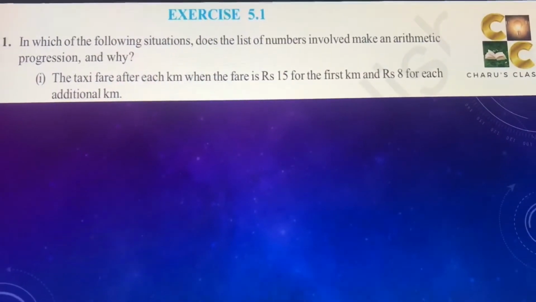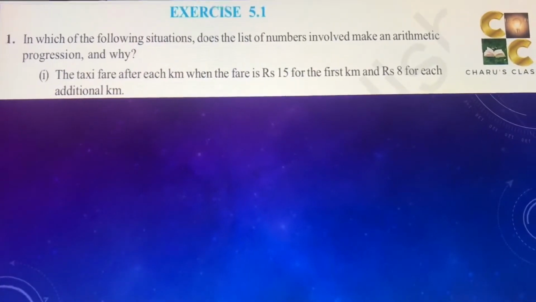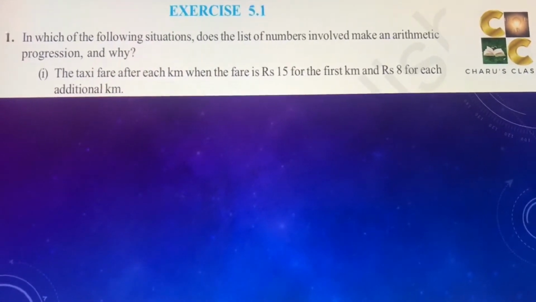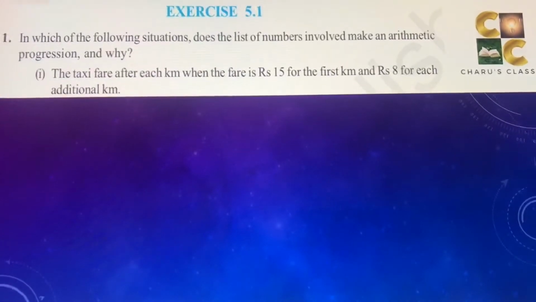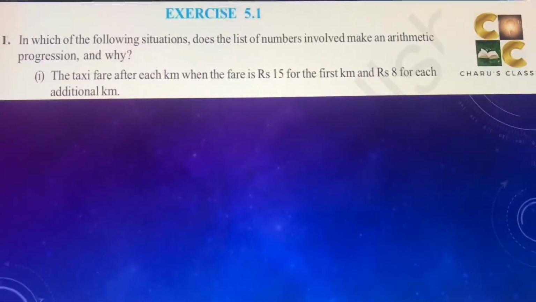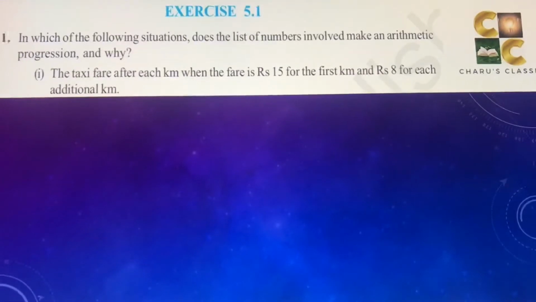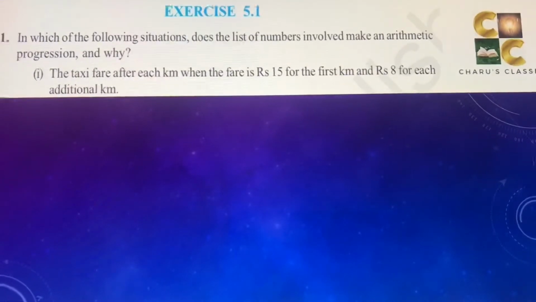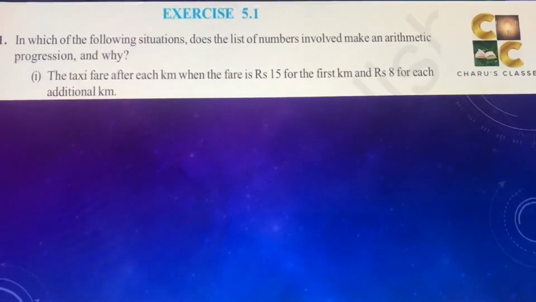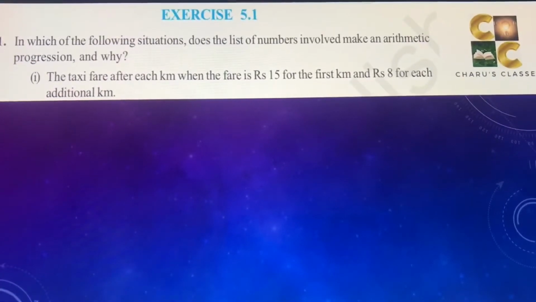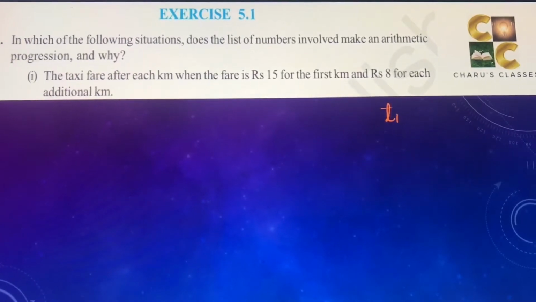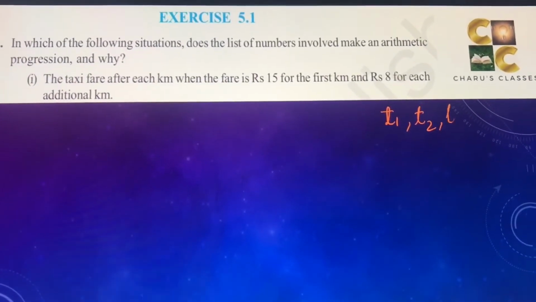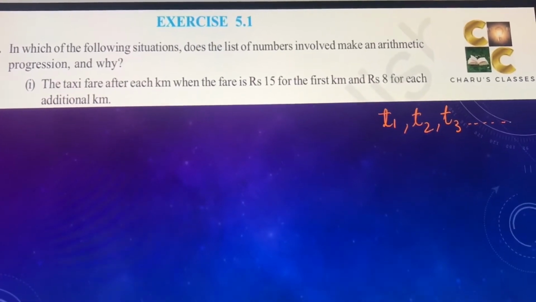Hello students, today we are going to do exercise 5.1 question number 1. In which of the following situations does the list of numbers involved make an arithmetic progression and why? The taxi fare after each kilometer when the fare is rupees 15 for the first kilometer and rupees 8 for each additional kilometer. So suppose for any series the terms are T1, T2, T3 and so on.